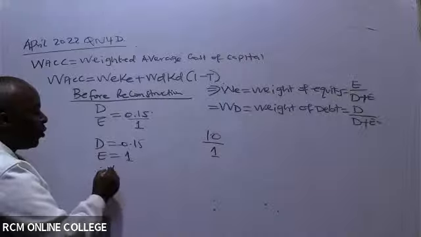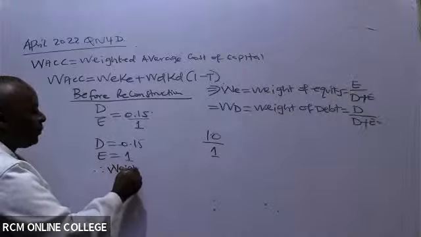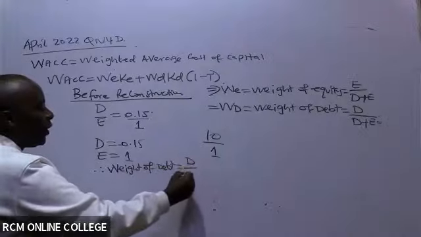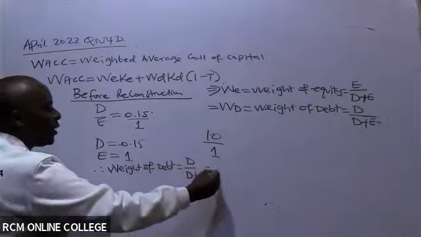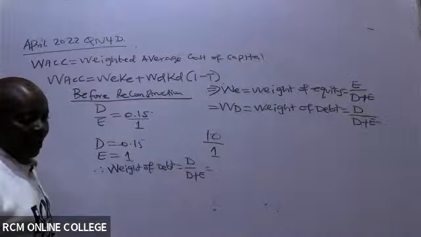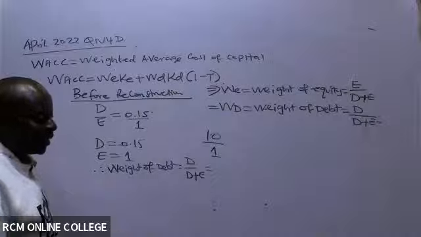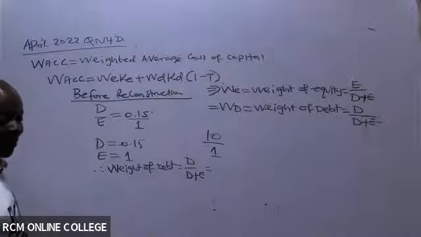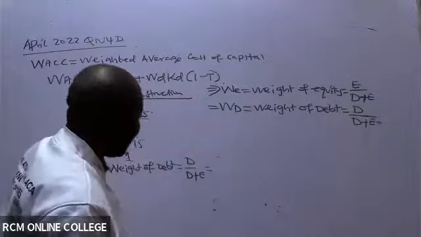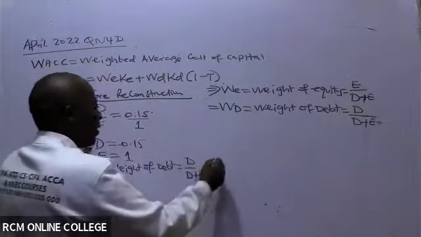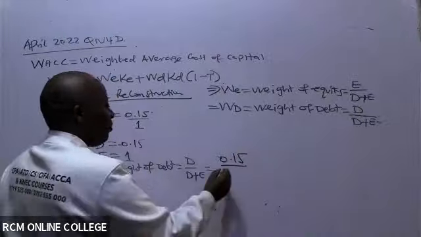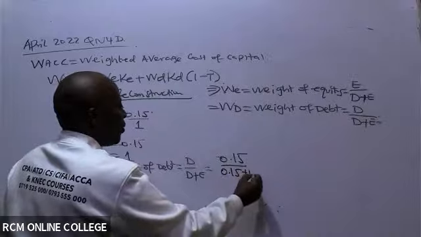And therefore, weight of debt, which is debt over debt plus equity, will be equal to what here, somebody? The debt I have here is 0.15, over the debt again, 0.15, plus 1.